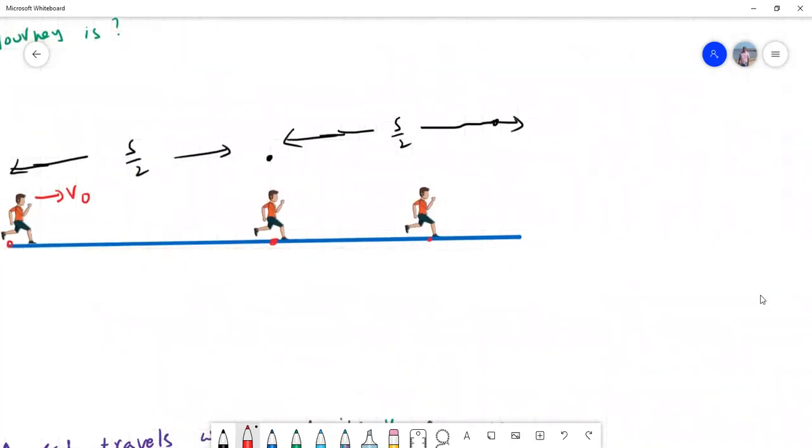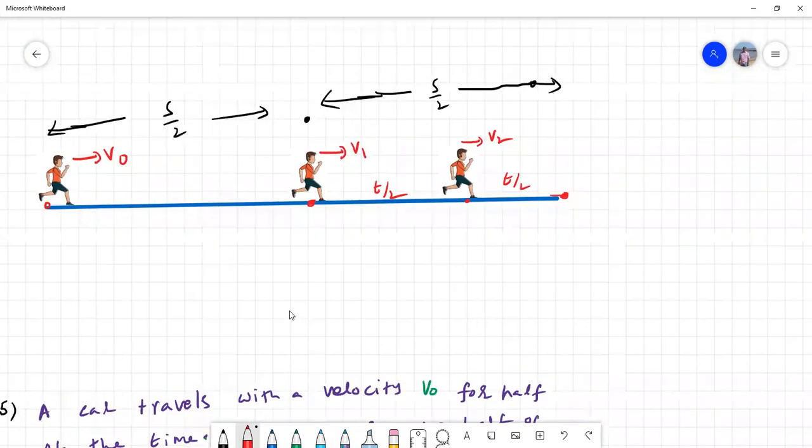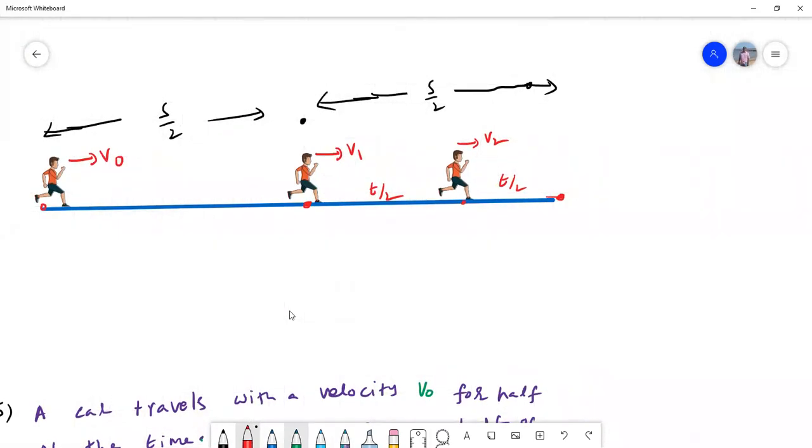In this case, the velocity here is v1 and the time is t by 2. Here the velocity is v2 and the time is t by 2. And then he reaches the final point. This is the problem. So we'll consider this half first. During this second half, let me take his average velocity as some v dash.